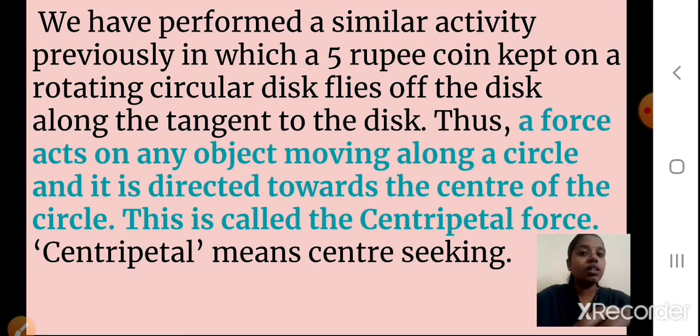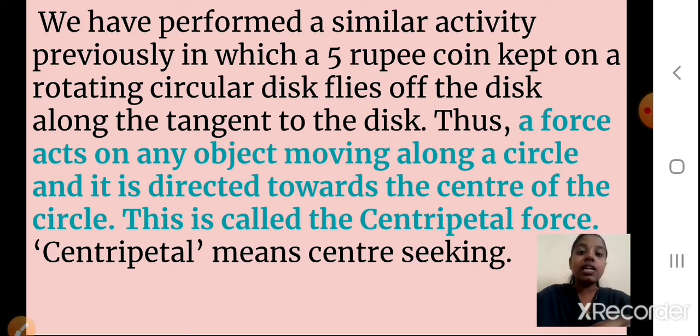Which force will you call it, students? Centripetal force. Centripetal means center seeking. So an important definition: the force which acts on any object in circular motion and is directed towards the center of the circle is called the centripetal force.